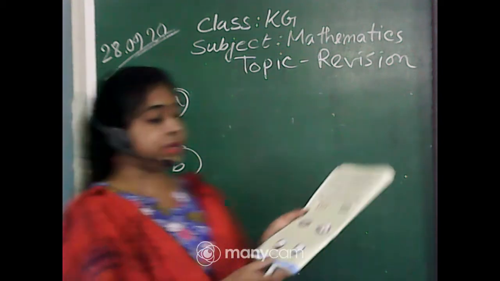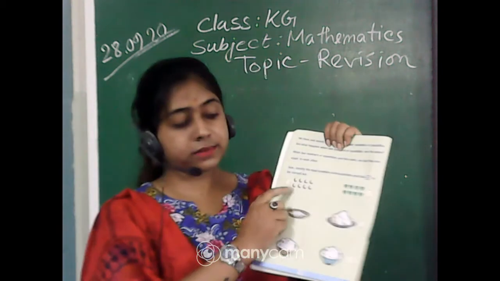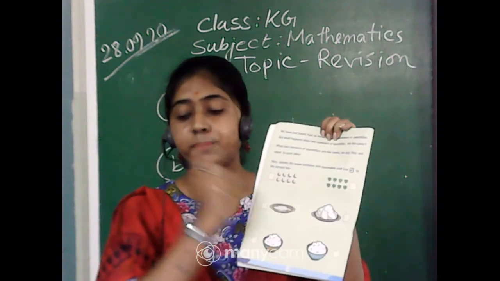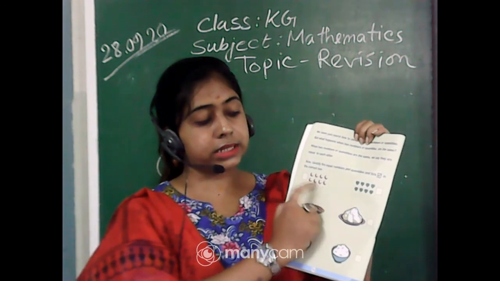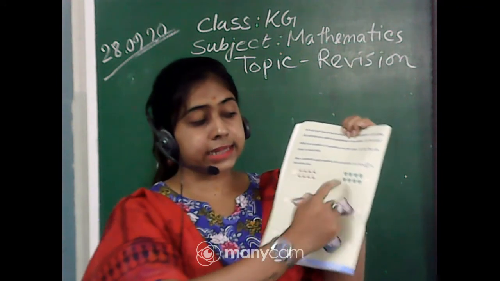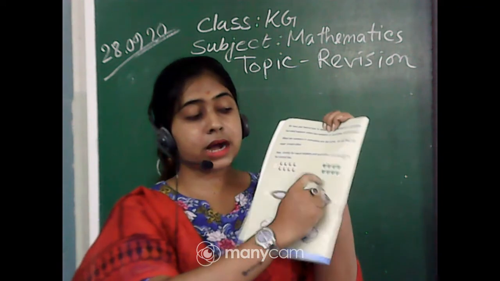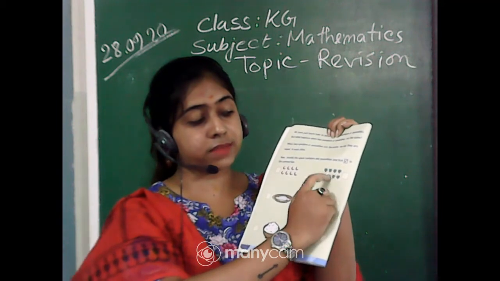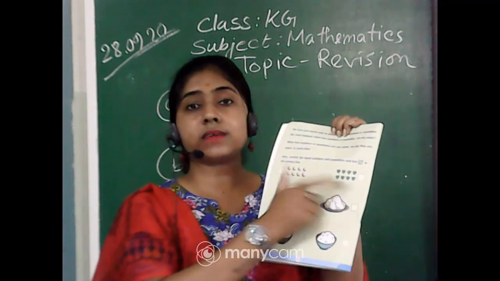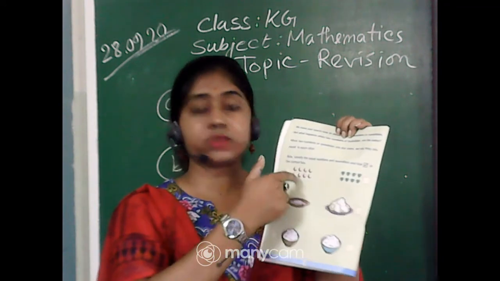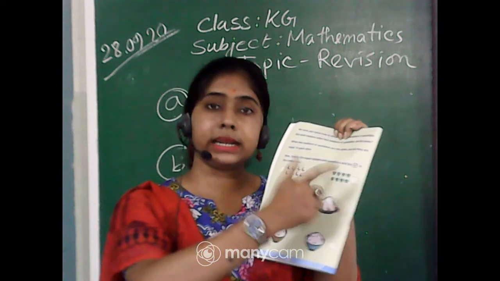So you can see first A, the number of objects on both sides. Please count with me. 1, 2, 3, 4, 5, 6, 7, 8. These are half moons. And on the right side, these are heart shapes. 1, 2, 3, 4, 5, 6, 7, 8. This is also 8 in number. Very good. So both sides are equal in number. Here 8 and on the right side also 8 objects are there.